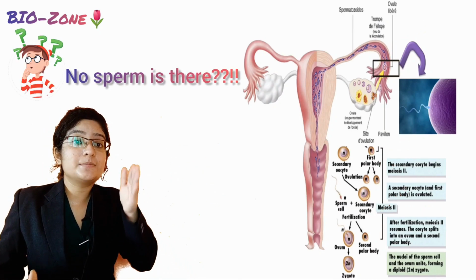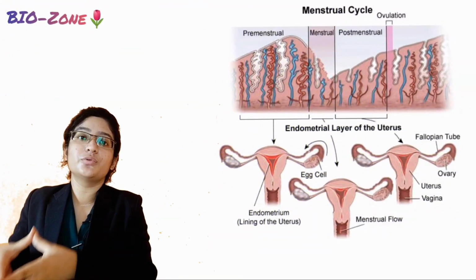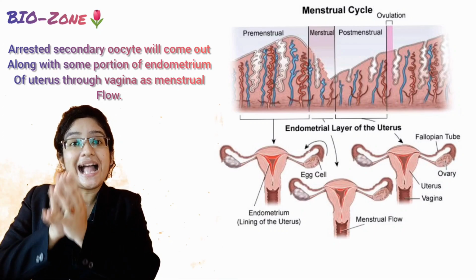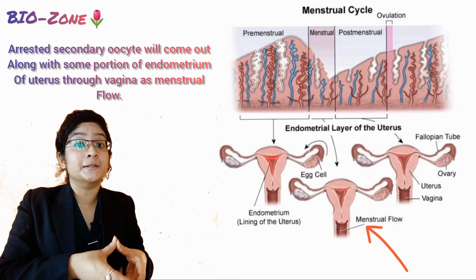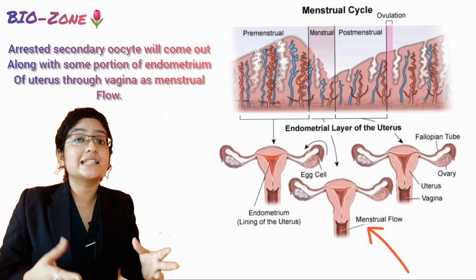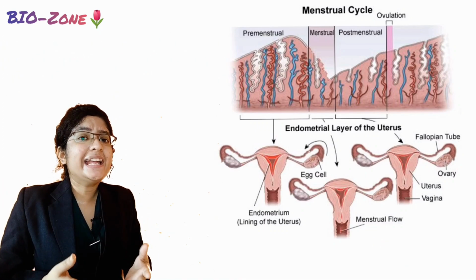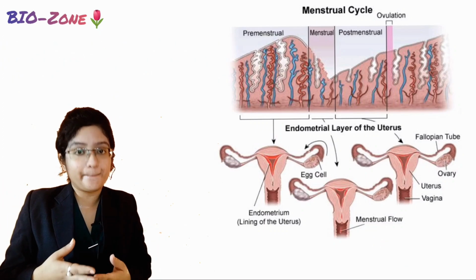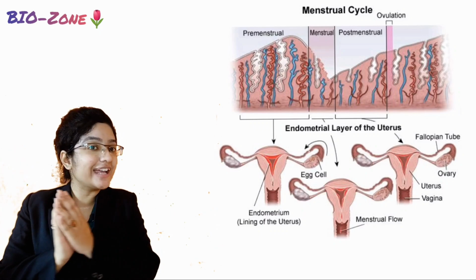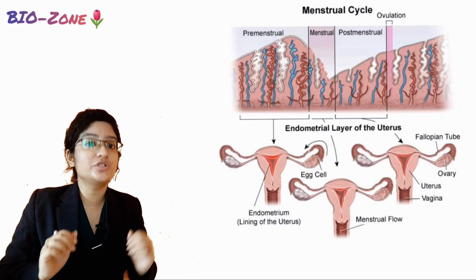Now, if sperm will not appear, what will happen? The secondary oocyte will remain arrested in the metaphase 2 and will come out along with the endometrium as menstrual flow. So why and how does this menstrual flow happen? To know this mechanism, please stay tuned with us, okay? And up to this, we completed today the process of oogenesis.